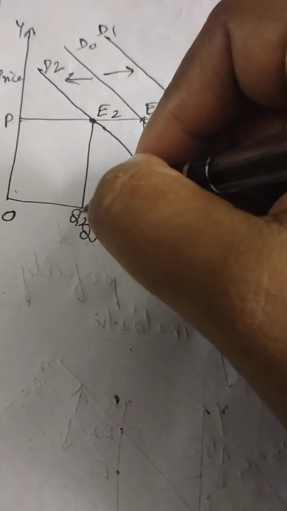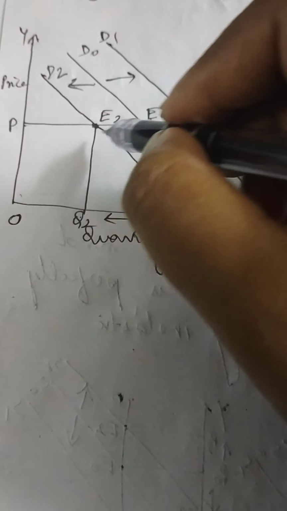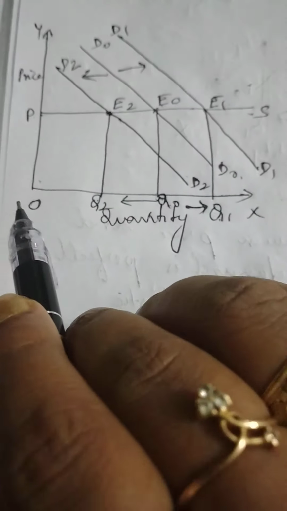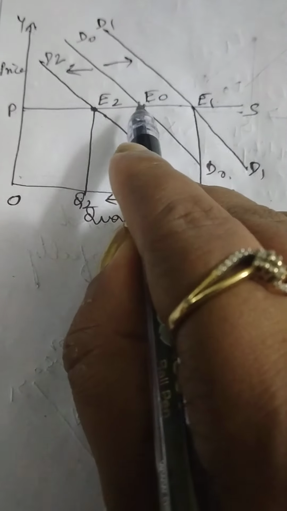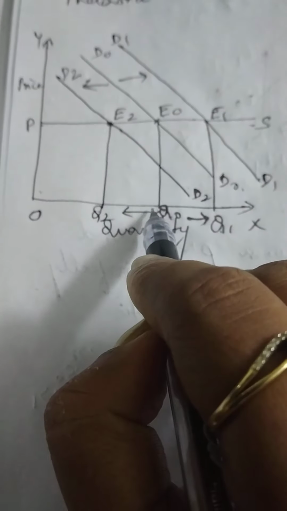Now let us consider a decrease in demand and thereby a leftward shift of the demand curve from D0, D0 to D2, D2. New equilibrium point is E2. Again price remains the same but equilibrium quantity falls from Q0 to Q2. So see children, price is the same because supply is perfectly elastic. There is only effect on equilibrium quantity but not price, whether demand has increased or decreased.